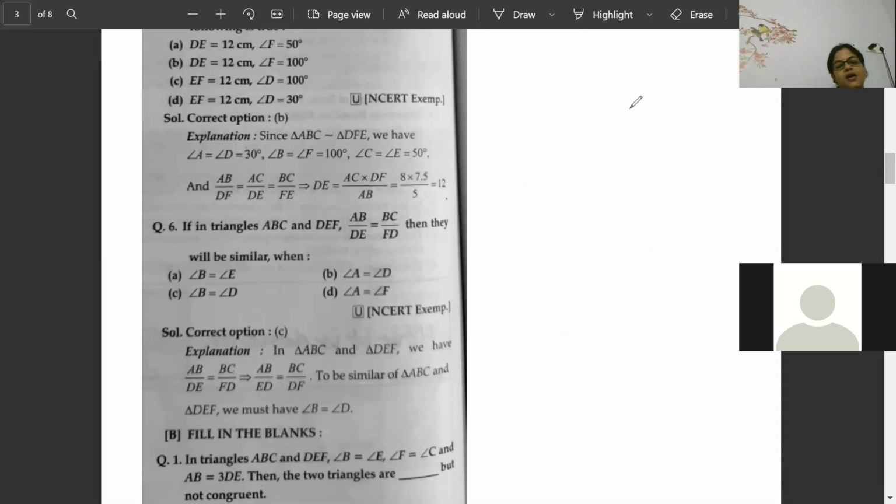Okay. Now a fill in the blanks question. In triangles ABC and DEF, angle B is equal to angle E, angle F is equal to angle C, and AB is equal to 3 times DE. Then the two triangles are dash but not congruent. What will be the answer? Let's see who can give the answer. They cannot be congruent, beta, because one side is very good.